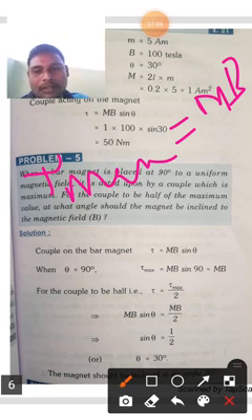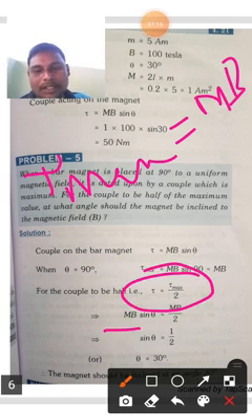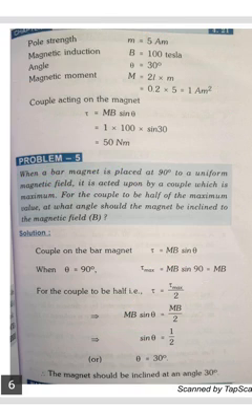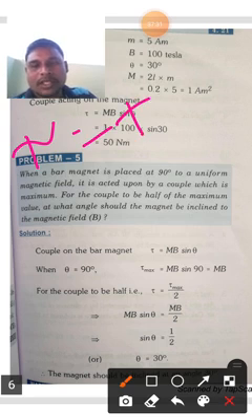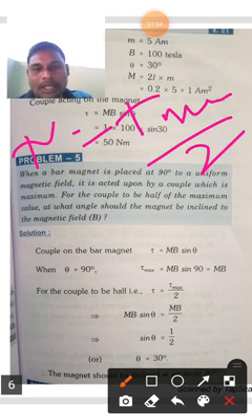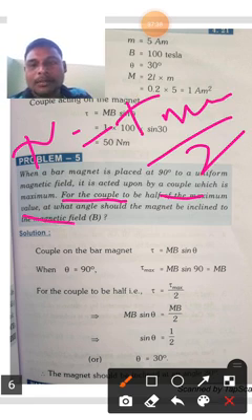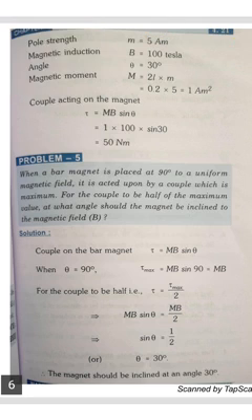We know the formula of tau is equal to MB sin theta. Then tau is equal to what he said according to the problem: for the couple to be half, tau is equal to tau maximum by 2. So MB sin theta is equal to MB by 2. According to the formula, he only gave that, for the couple to be half of the maximum value, tau is equal to tau maximum by 2.